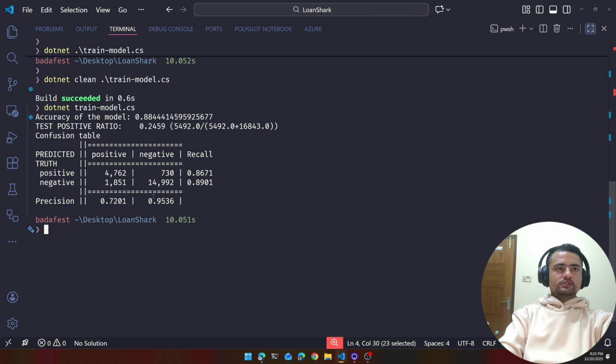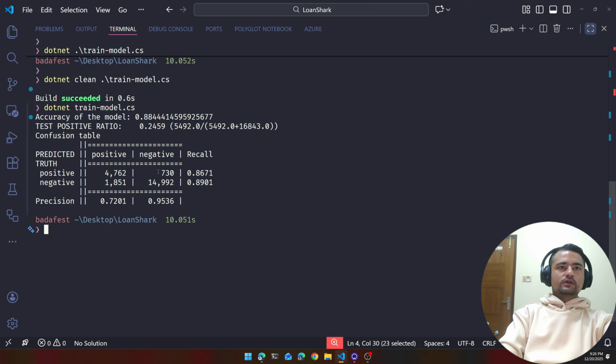So here we have a table with predicted in the column headers and truth in the row headers. And we also have this recall and precision. I'll explain what all these mean. So let's see the value for the first cell. In this case, the predicted values are positive and the truth is also positive. Now, positive just means status is true. Status true means loan is defaulted. So for the first value, the actual truth was positive, meaning the status was true, and the model correctly predicted for all these values the status is true, positive prediction. So this is good. Having a high value here is good.